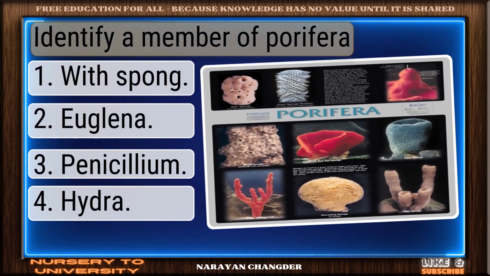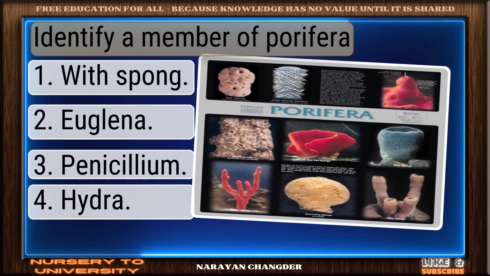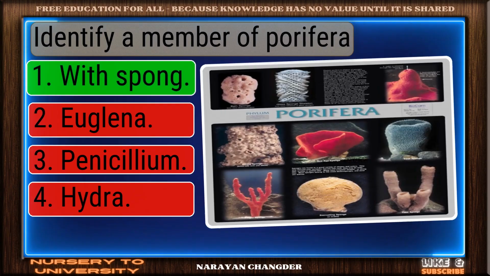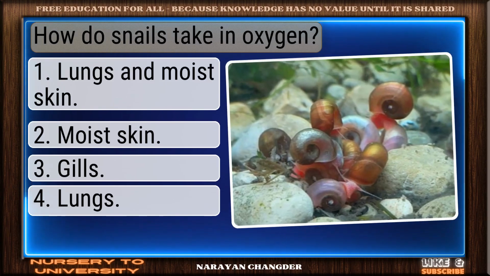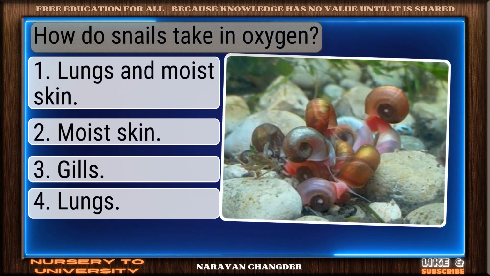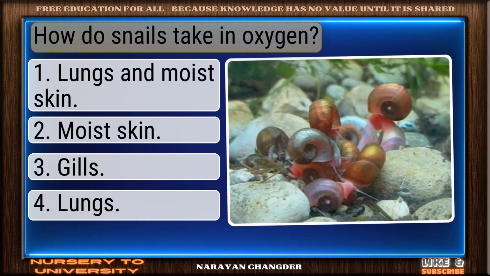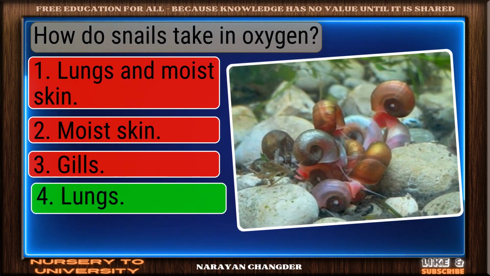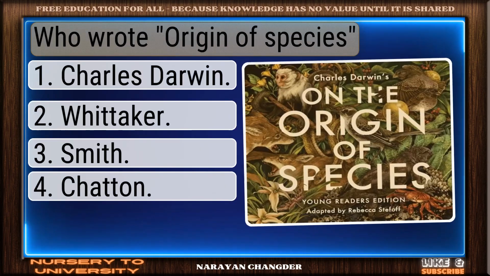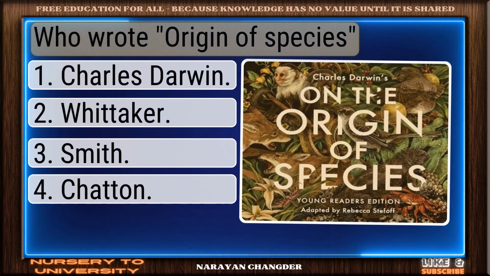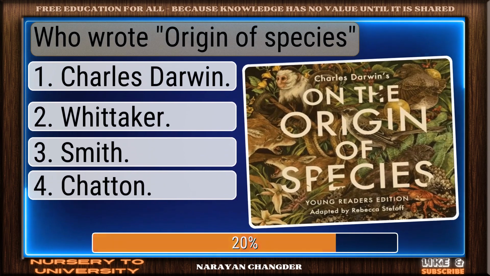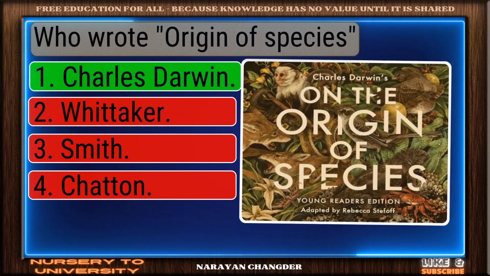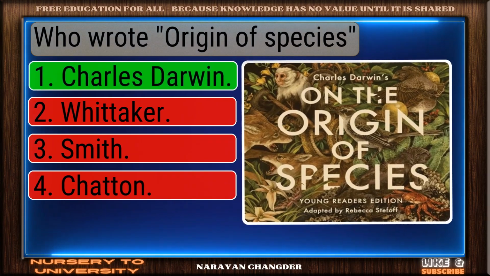Question number 252. Identify a member of Porifera. Great thinking. Sponge is the right choice. Question number 253. How do snails take in oxygen? Great job. Lungs is the accurate answer. Question number 254. Who wrote Origin of Species? Strong choice. Charles Darwin is the right answer.